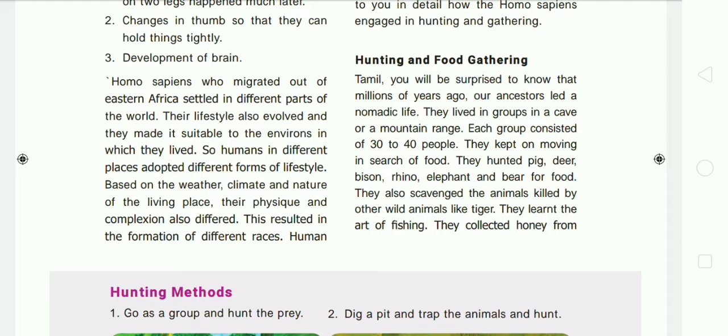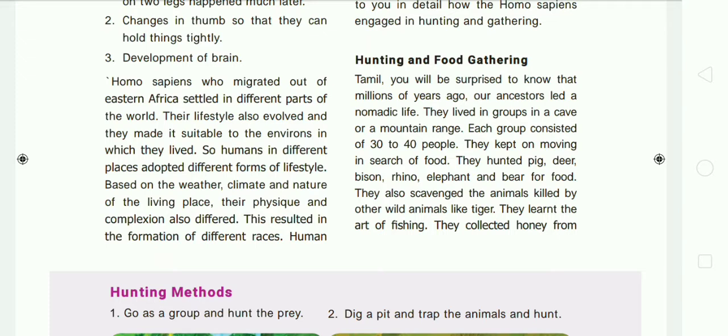You will be surprised to know that millions of years ago our ancestors led a nomadic life. Do you know what is meant by nomadic life? Nomadic life means nothing but wandering life. That is, the ancestors used to move from one place to another within a short period. They lived in groups in a cave or in a mountain range. Each group consisted of nearly 30 to 40 people, and they kept on moving in search of food.